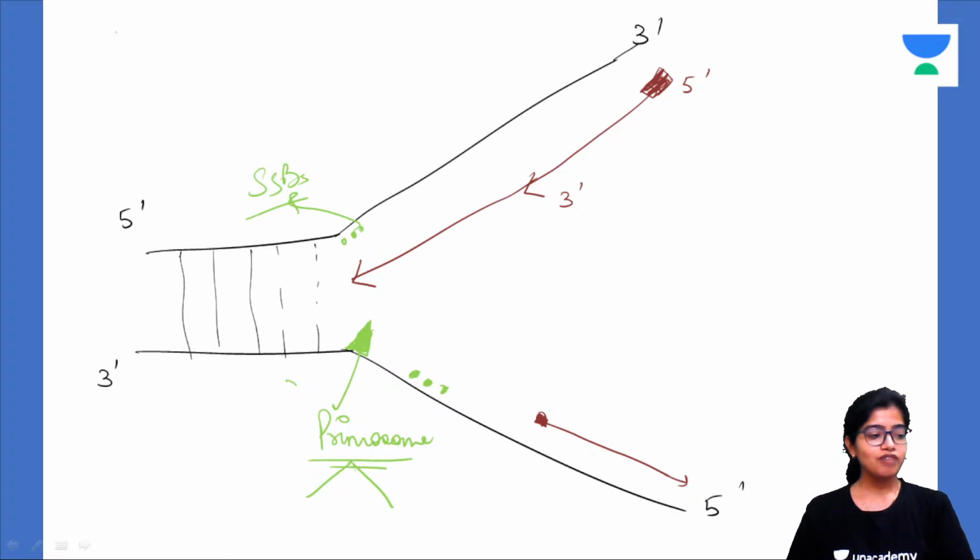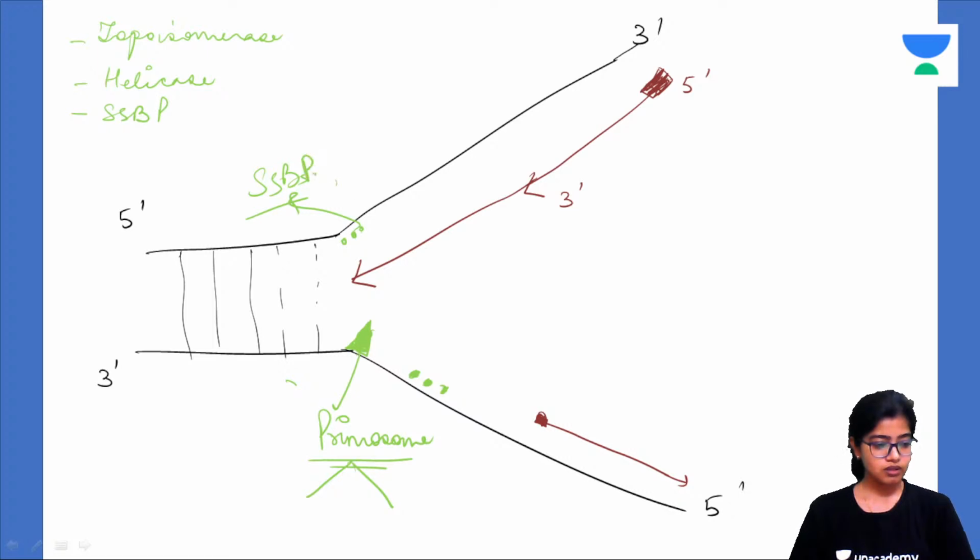So there are different categories of enzymes involved in DNA replication. One is topoisomerase. One is helicase. Helicase, as the name suggests, will break the helix, will open the helix. Topoisomerase will relieve the strain. Single strand binding proteins, SSBPs, sorry. Primase enzyme.